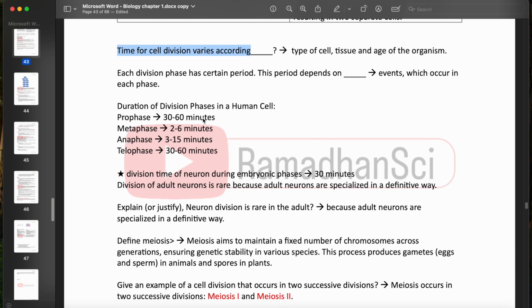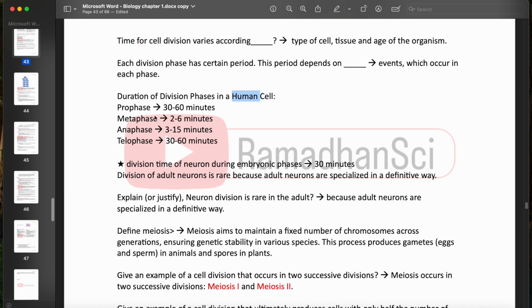In human cells, the prophase takes approximately 30 to 60 minutes, the metaphase 2 to 6 minutes, the anaphase 3 to 15 minutes, and the telophase 30 to 60 minutes. So the metaphase takes the least time, and the prophase and the telophase take about the same time, approximately 30 to 60 minutes.